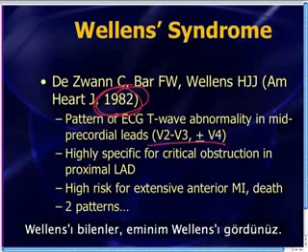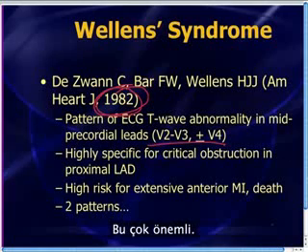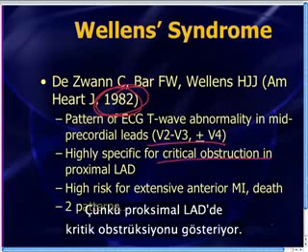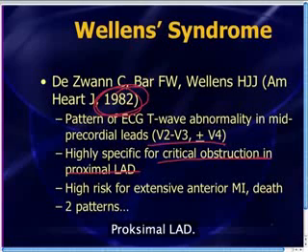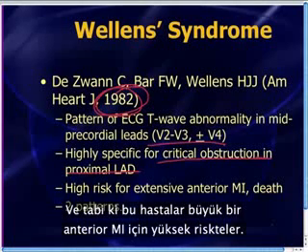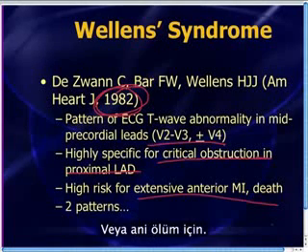For anybody out there who knows about Wellens, I know you've seen it. You've seen it a few times a year, and it's very important because it predicts a critical obstruction in the proximal LAD. That's a terrible place to have a big lesion, in the proximal LAD. And no surprise, these patients are at high risk for having a big anterior MI or dying.